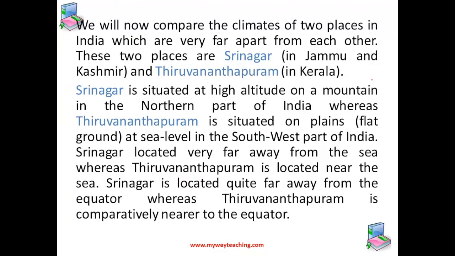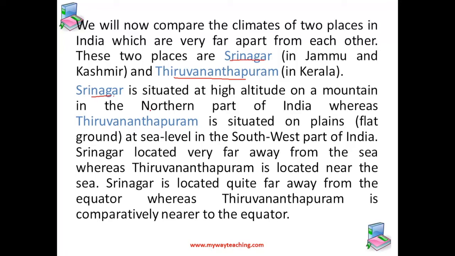Let us try to compare the climates of two places in India which are very far apart from each other. Let us talk about Srinagar, which is in Jammu and Kashmir, and Thiruvananthapuram, which is in Kerala. Now, Srinagar is situated in the high altitude.